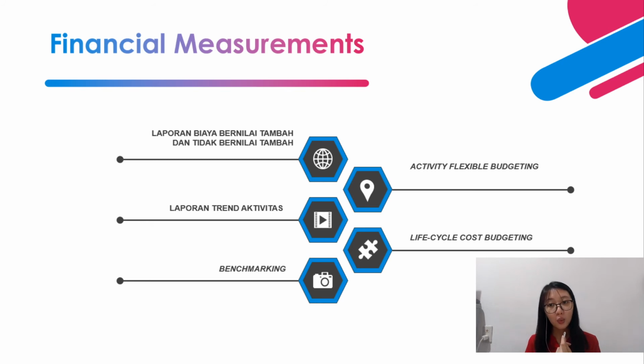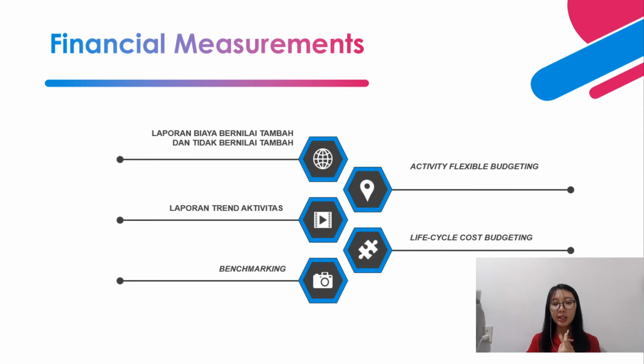And then the second one is activity flexible budgeting. This budgeting is a financial plan that has more than one driver. To make it simpler, this budget will categorize the activities that have the same driver into one activity. And then the third one is the trend report.